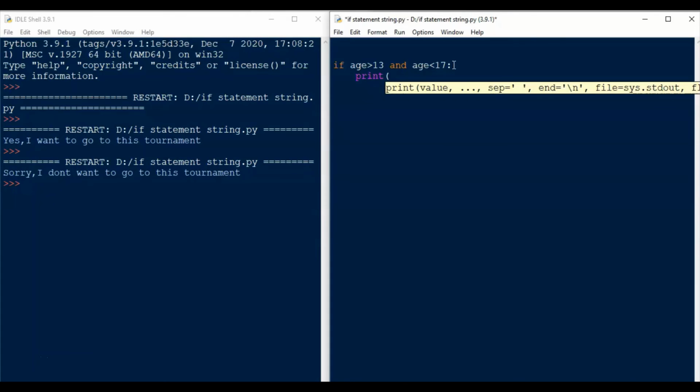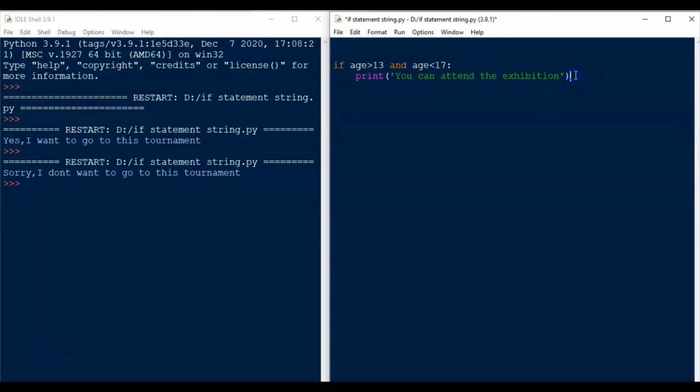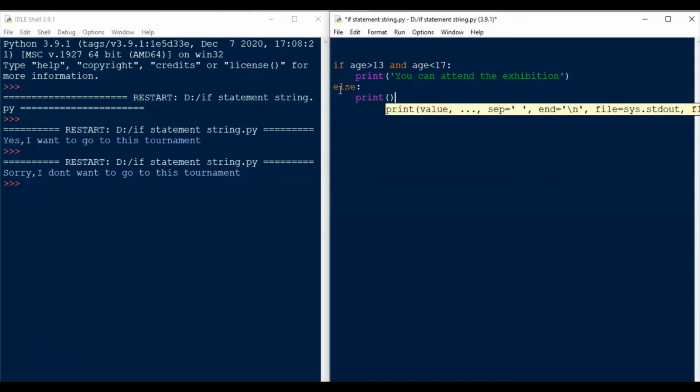You can attend the exhibition, within single quotes. Okay. Then we write the else statement, which is else colon, enter, tab key, print, brackets, single quotes, sorry, you are not allowed to attend the exhibition.